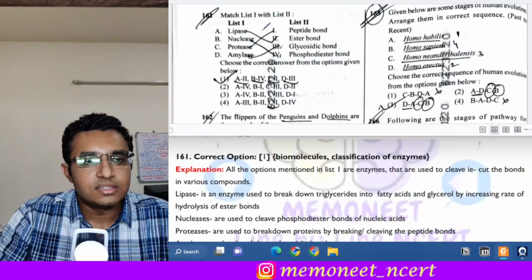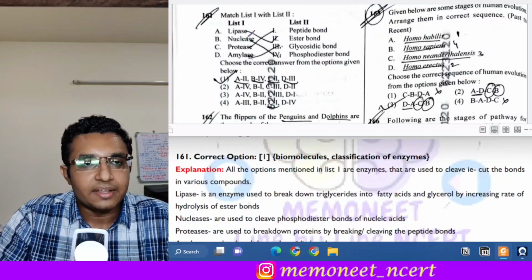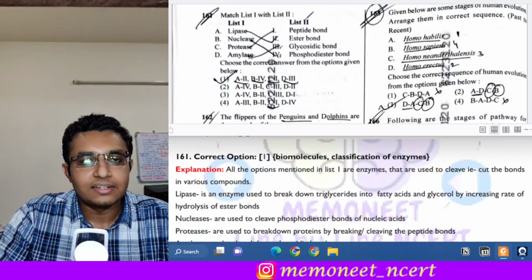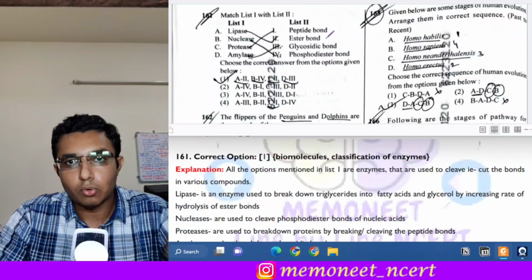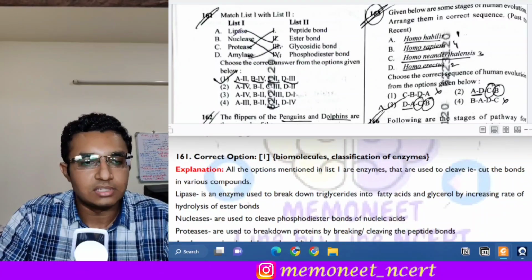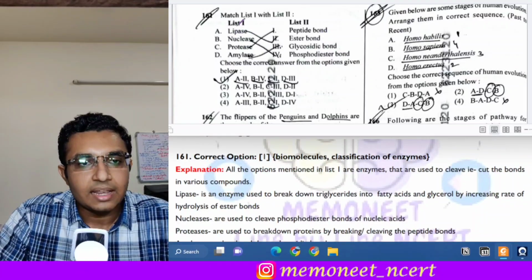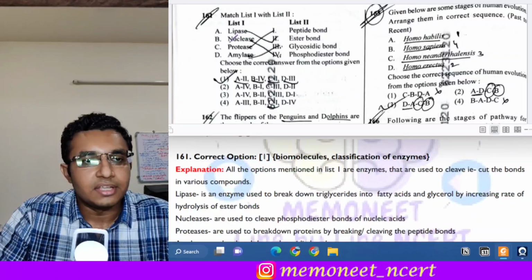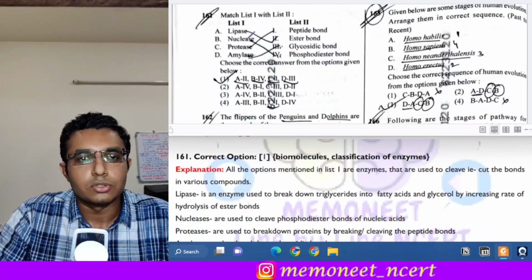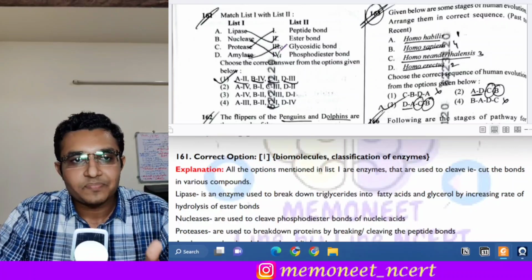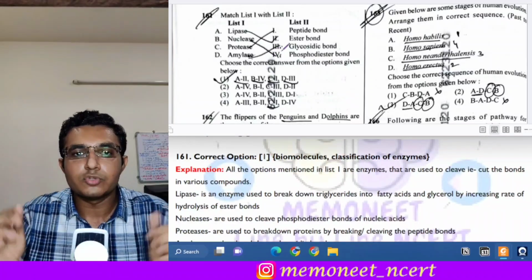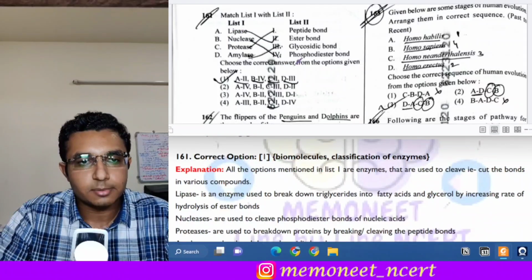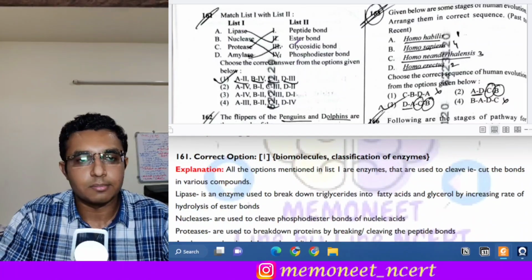Okay, this is a match the following question. In this list there are different enzymes given, and in list 2 there are the bonds which are broken by these enzymes. Now, lipase is responsible for breaking the ester bond. Then nuclease acts on nucleic acids, and in between nucleic acids which bond is present? The phosphodiester bonds. So nuclease is responsible for breaking the phosphodiester bond.